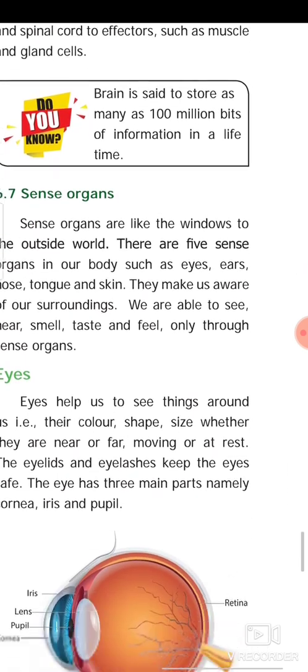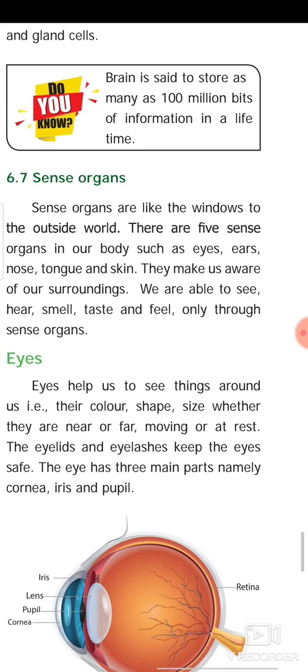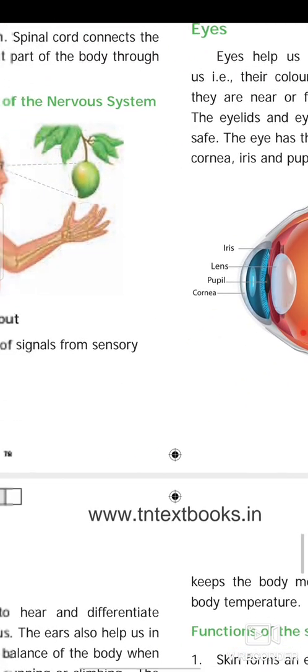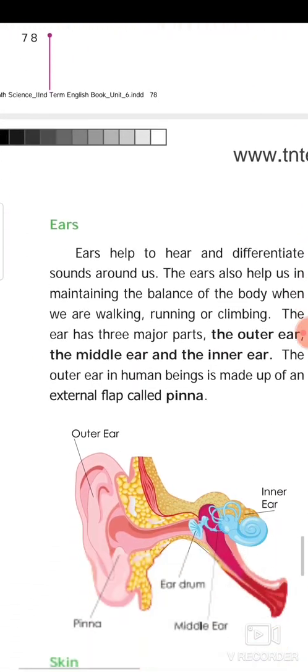Next, we are going to see sense organs. There are many sense organs. A few are explained here. Eyes. Eyes help us to see things around us: their color, shape, size, whether they are near or far, moving or at rest. The eyelids and eyelashes keep the eyes safe. The eye has three main parts, namely cornea, iris and pupil. You will learn in detail about the eye in your 8th standard and 10th standard.